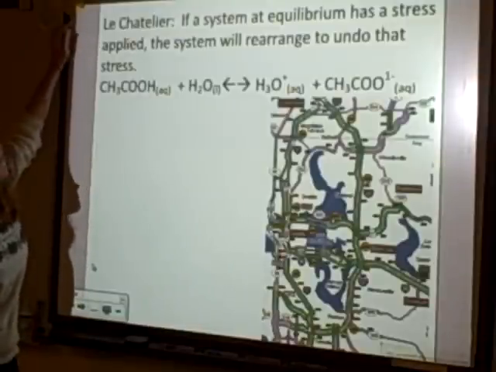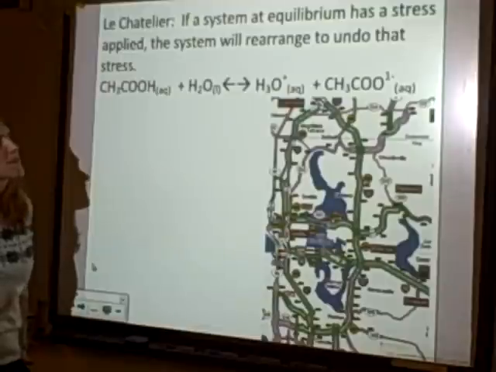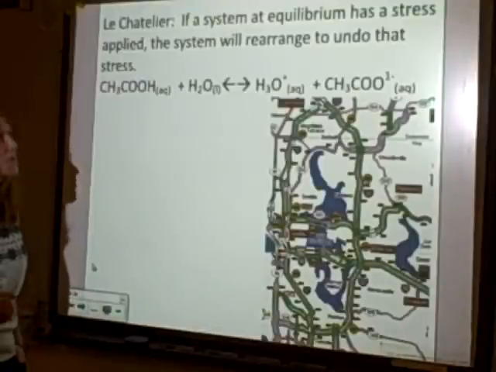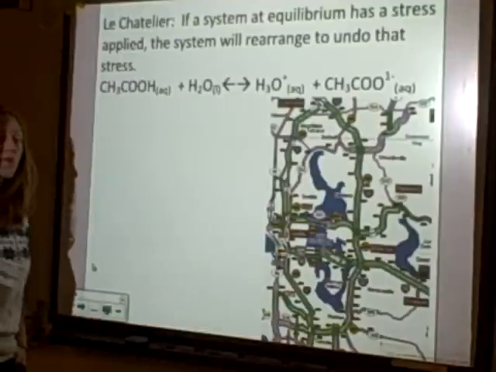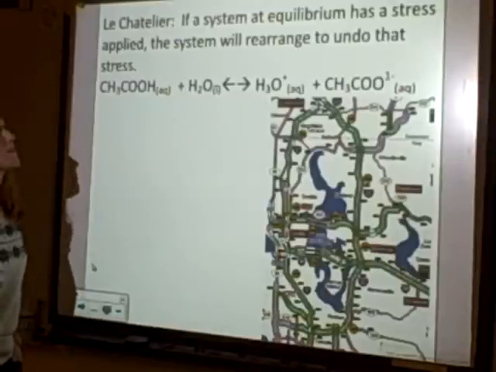So what we're looking at is Le Chatelier. Le Chatelier's principle tells us that if we have a system that's at equilibrium, and then you apply a stress, so you're no longer at equilibrium, that system will rearrange to get back to equilibrium.